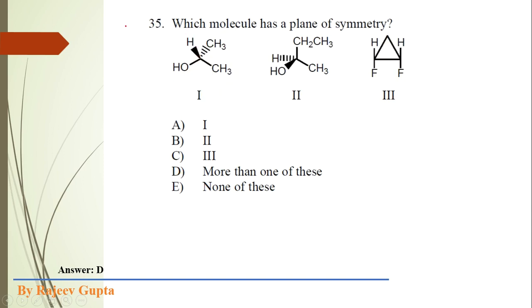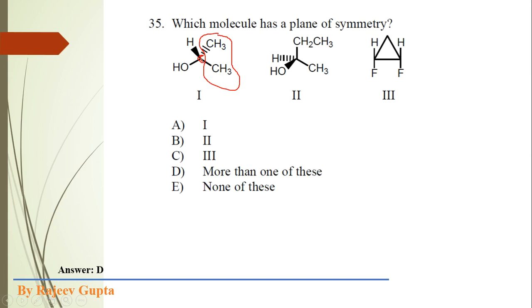Now question number 35: which molecule has a plane of symmetry? Again, a plane of symmetry related question. See this first wedge-dash representation of this chiral structure, chiral compound, because this carbon atom is attached with both methyl groups, which are the same here.